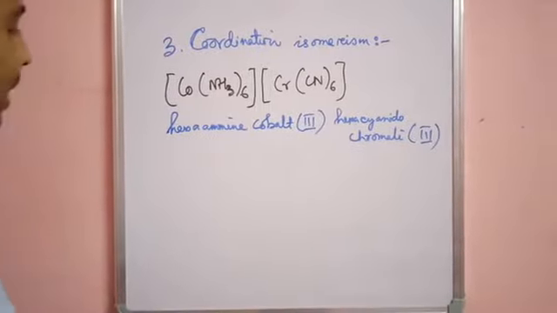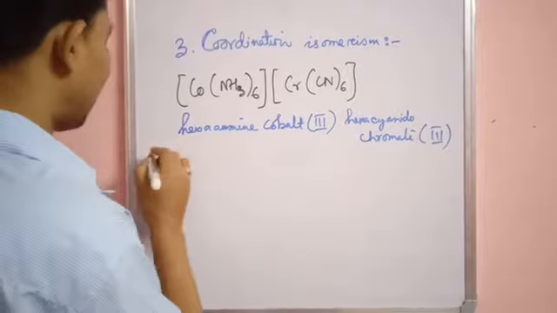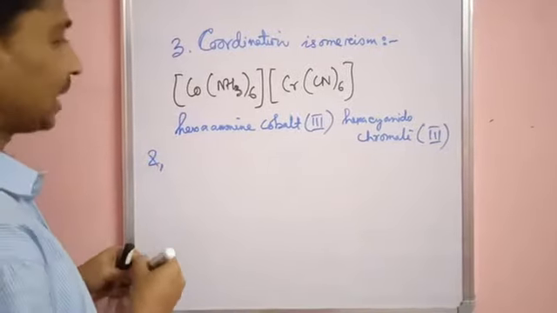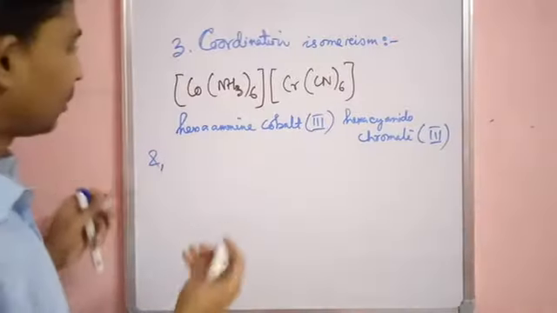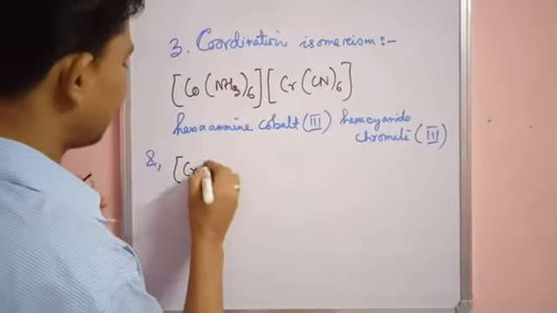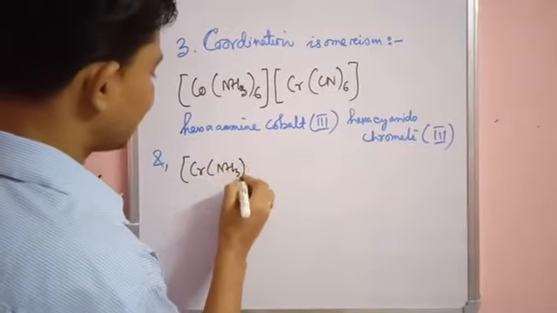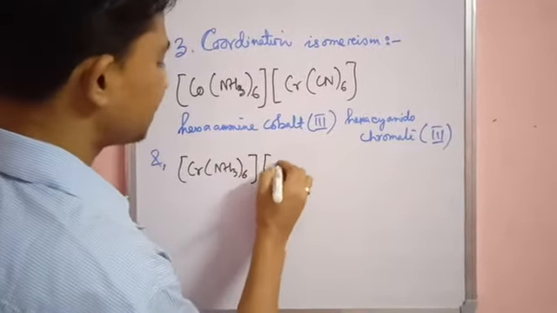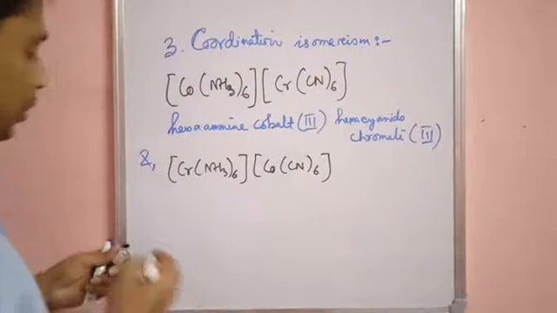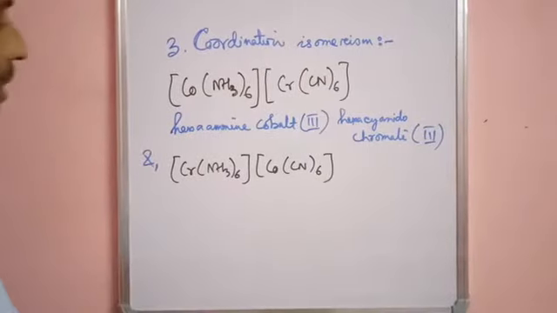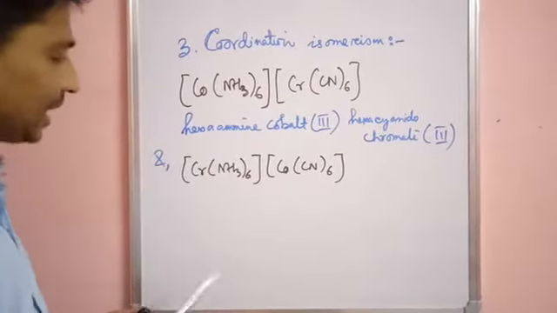And another isomer is where the position of the ligands will change. So another one will be [Cr(NH3)6][Co(CN)6]. These two compounds have the same molecular formula but they differ in the position of ligands.